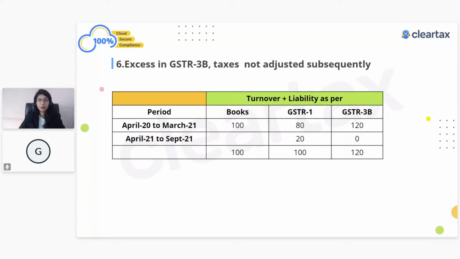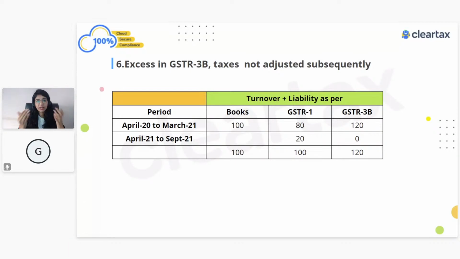But what is the recommended thing? Because for now, if you have to do any adjustment related to FY 2021, you could have done all that adjustment only till September month, and it has already lapsed. So if you do it now, that's the only option: if there is extra liability, pay using DRC 03, and if you feel you have overpaid, just get the refund separately. That's the only option available.